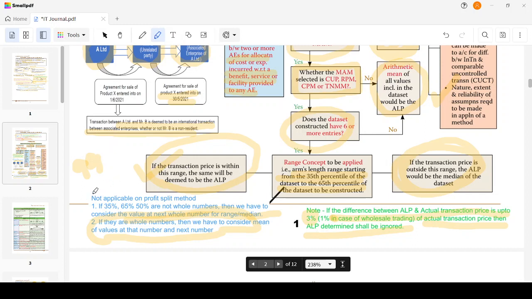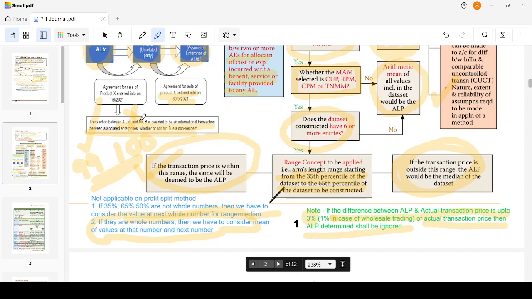Assume here that the transaction price is 99 and the arm's length price is determined at 100. Is there a big difference? No. So why should I do the arm's length price computation? It gives us a benefit: if the difference is within 3% in general cases and 1% in the case of wholesale trading, then the actual transaction price can be read as the ALP and the ALP determined can be ignored. Okay, I hope till this it is clear.